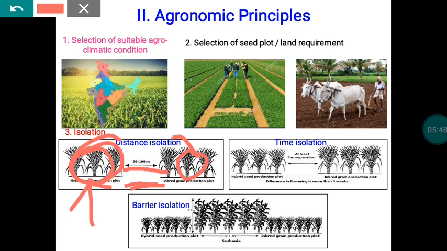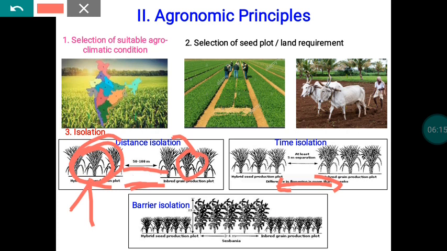Another type of isolation is time isolation. This particular time isolation is recommended for non-tillering crops, the crops with non-tillering behavior, and the plants in which determinate type of flowering is there. In that particular crop only time isolation is recommended. As on date, the seed certification department people are permitting time isolation only in the case of maize, not for the other crops.